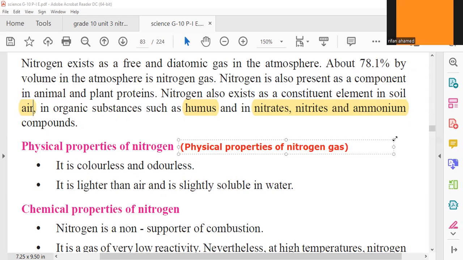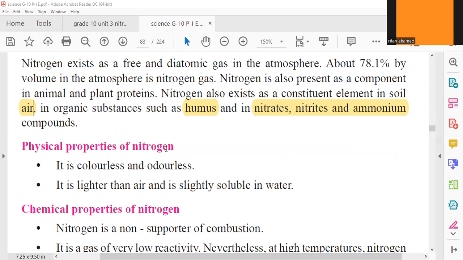So: color, none; odor, none; weight, lighter than air; solubility, slightly soluble, not well soluble in water.